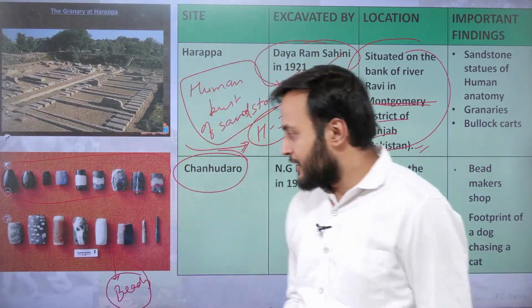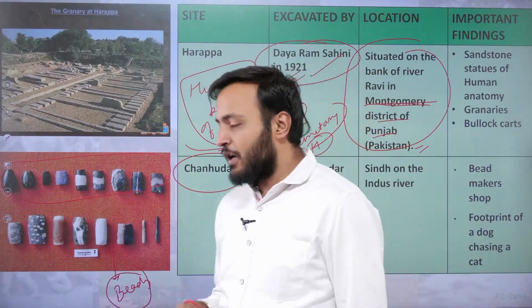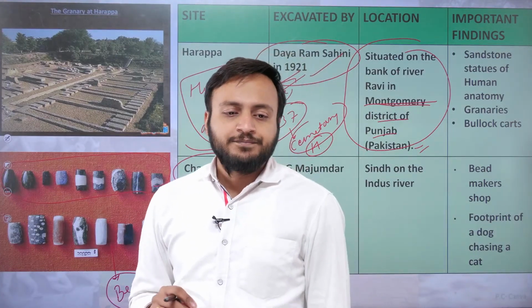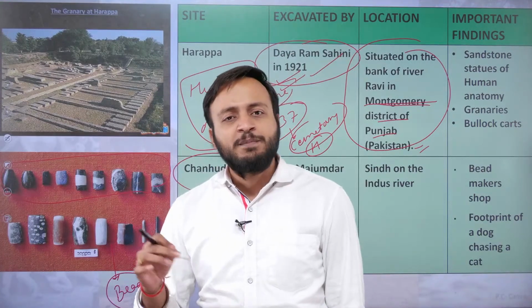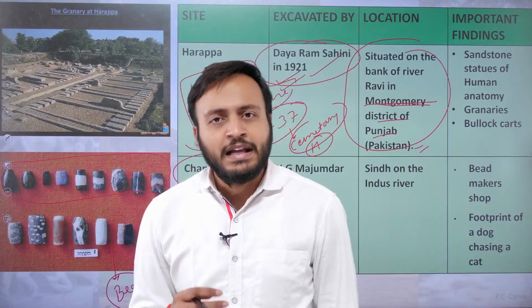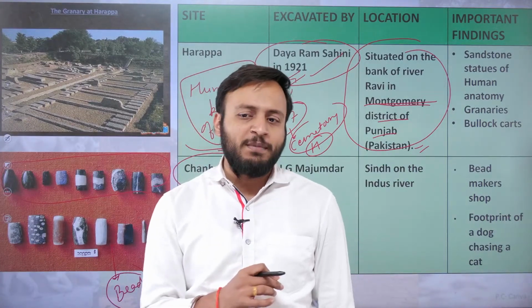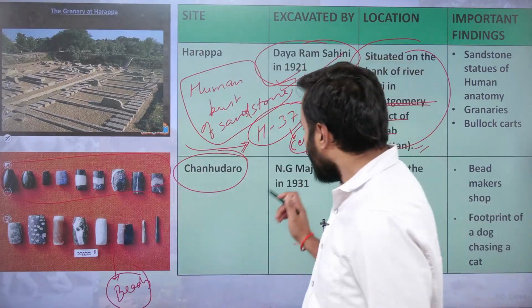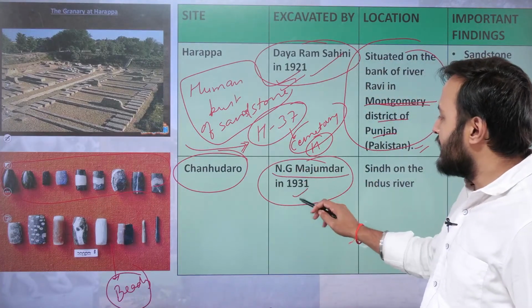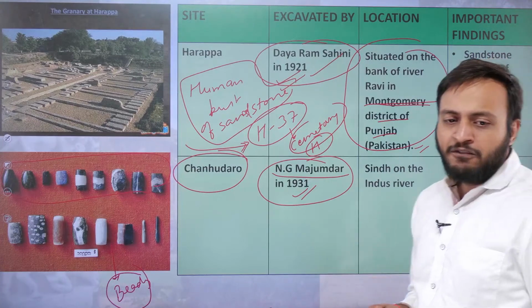So that means these are the recent beads which have been recovered from the place called Chanhudaro, right? If we talk about Chanhudaro, it is present in Pakistan, located on the bank of the Indus River in the Sindh province of Pakistan. Chanhudaro was excavated by N.G. Majumdar in the year 1931, and apart from the beads,